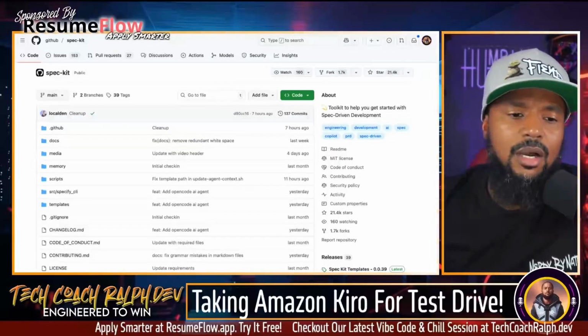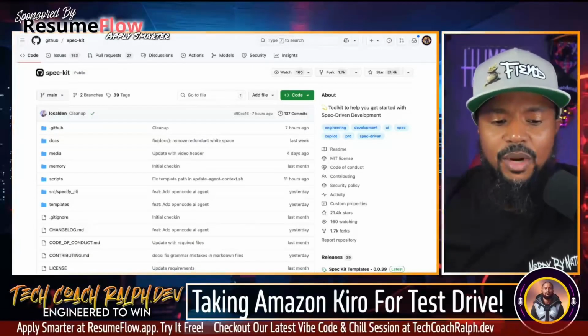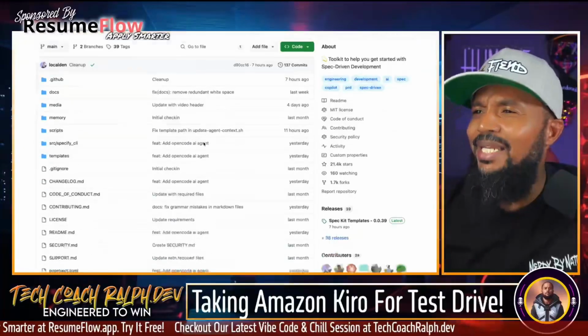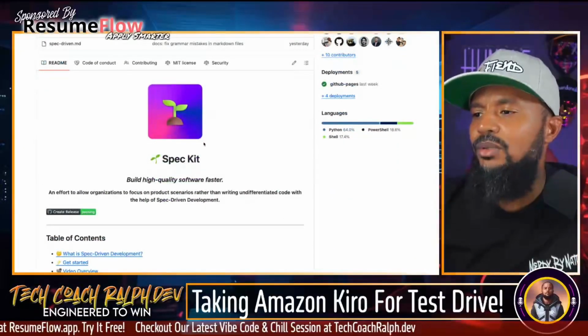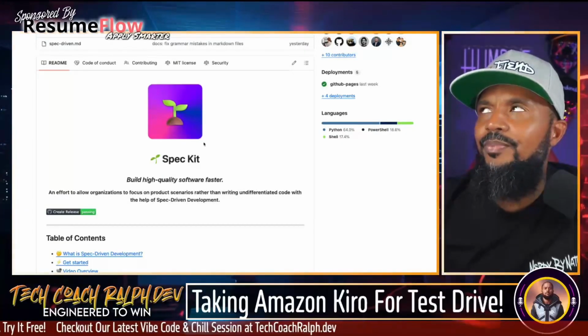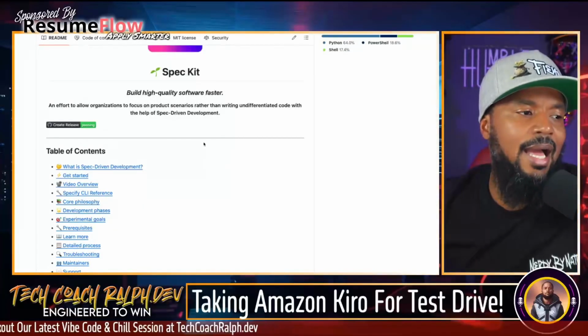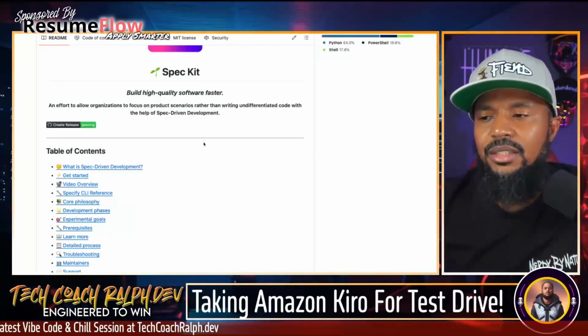Let me see if I have anybody on Arena. Nobody. Shout out to the 4 people watching on Arena as well. But spec kit is supposed to be for building high quality software faster, which kind of reminds me of the spec-driven development that Amazon Kiro is showing us.